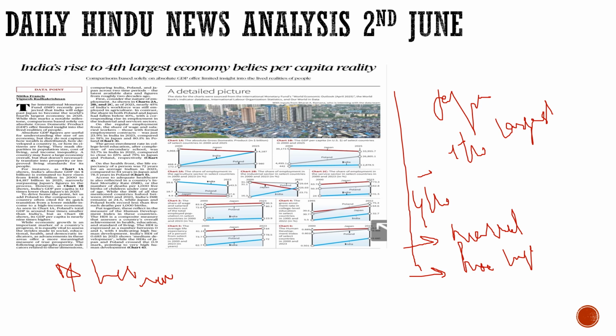But if we compare it with the per capita income, we are way behind Japan. Their per capita income is very high as compared to India. And further, the author in this article, in these graphics, brings in the Poland scene also: how the economy of Poland is 12 times smaller than India's, but still when it comes to per capita income and the happiness index, they are way ahead of us.